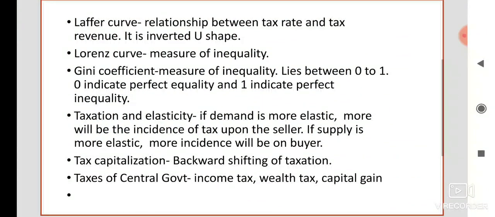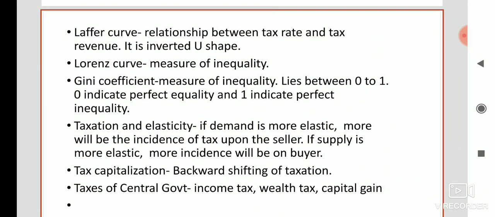Now next, Laffer curve. The Laffer curve shows the relationship between tax rate and tax revenue. This is also very important. The Laffer curve is an inverted U-shaped curve. Initially, with the increase in tax rate, tax revenue increases, but beyond a certain point, with further increase in tax rate, tax revenue falls. So the curve becomes an inverted U-shaped curve.